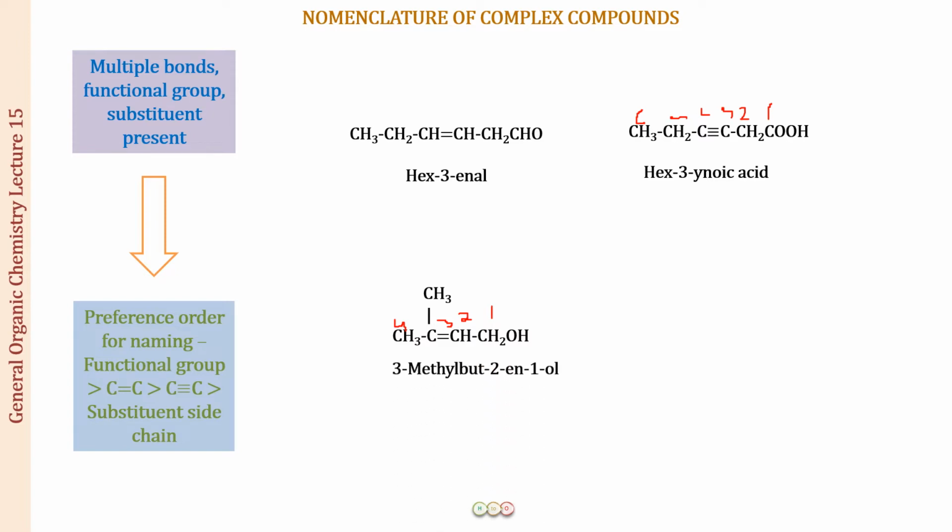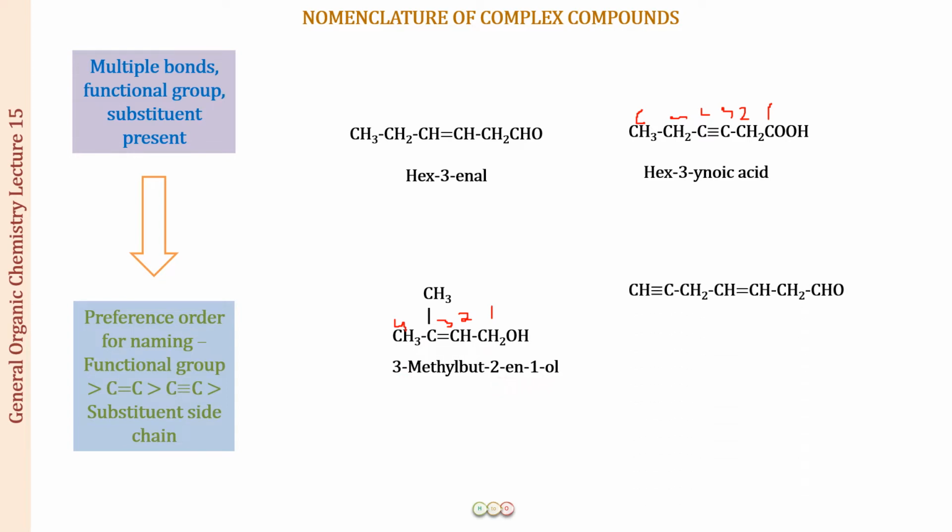So let us see how the name is going to be. We have 4 carbons, so this is going to be but-. There is a double bond present at carbon number 2, so this is going to be 2-ene. 1-ol, you can omit this 1 also, and because it is an -ol, the e is going out from here. We have a methyl group at position number 3, so this is going to be a prefix, so this becomes 3-methylbut-2-en-1-ol.